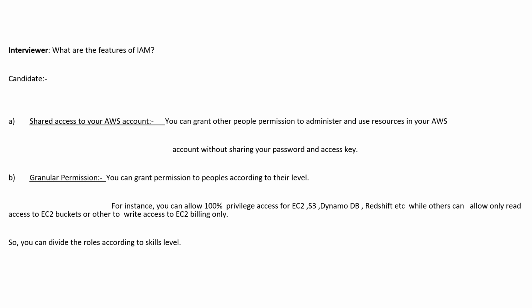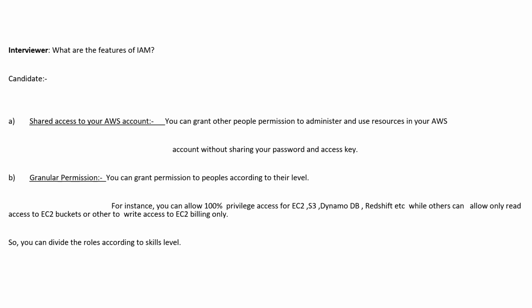For an instance, you can allow 100% privilege access for EC2, for example S3, DynamoDB, Redshift, etc. While for other users, you can allow only read access to S3 buckets, or write access to EC2 billing only, right? So guys, we can bifurcate the users' access by granular